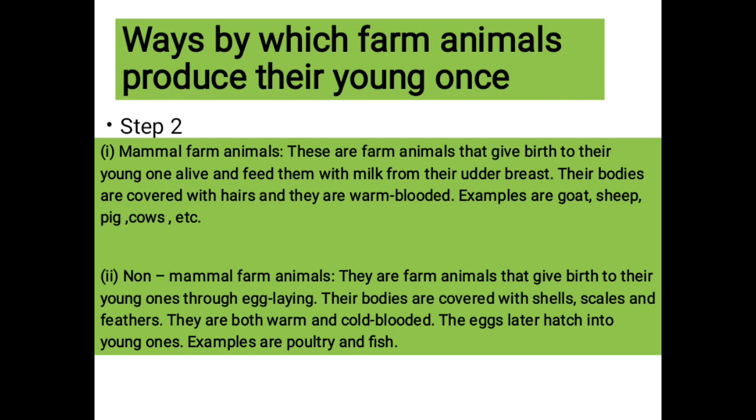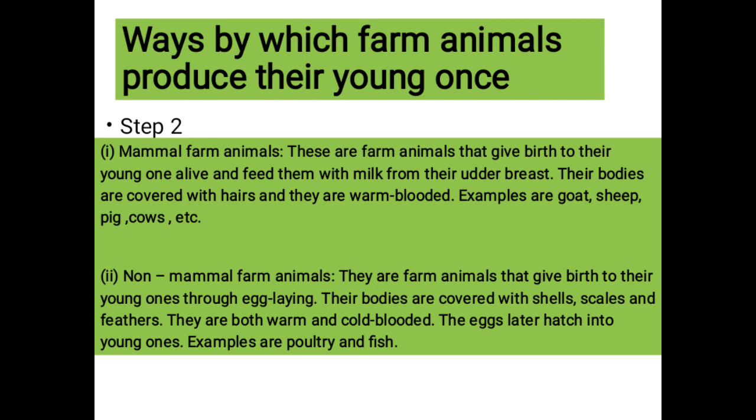Talking about the snails. Their bodies are covered with scales and feathers. They are both warm and cold-blooded. For example, if you look at the poultry, birds, they are warm-blooded, and then when you talk about the fishes, they are cold-blooded, because they stay in water. Water is their natural habitat. So they remain cold until they leave the water, or maybe they enter our pots where we fry them or boil them and then eat them, and then they'll be very delicious. They remain cold until then.